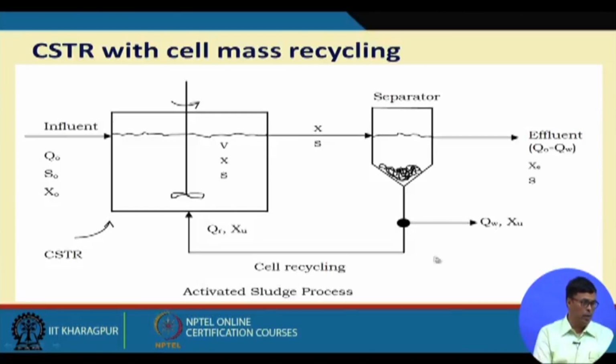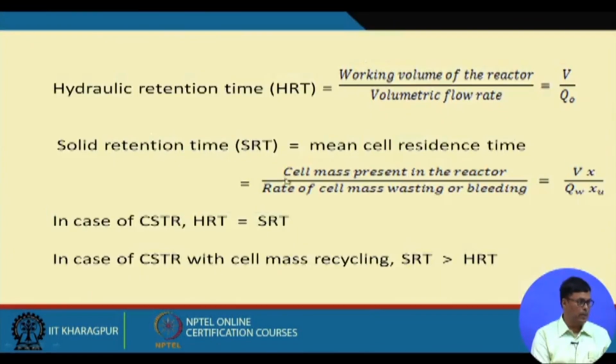Now when we do this kind of recycling, one thing I forgot to mention: the purpose of recycling is to increase the retention time of the cells. You can see that hydraulic retention time is the volume of the reactor divided by the volumetric flow rate.